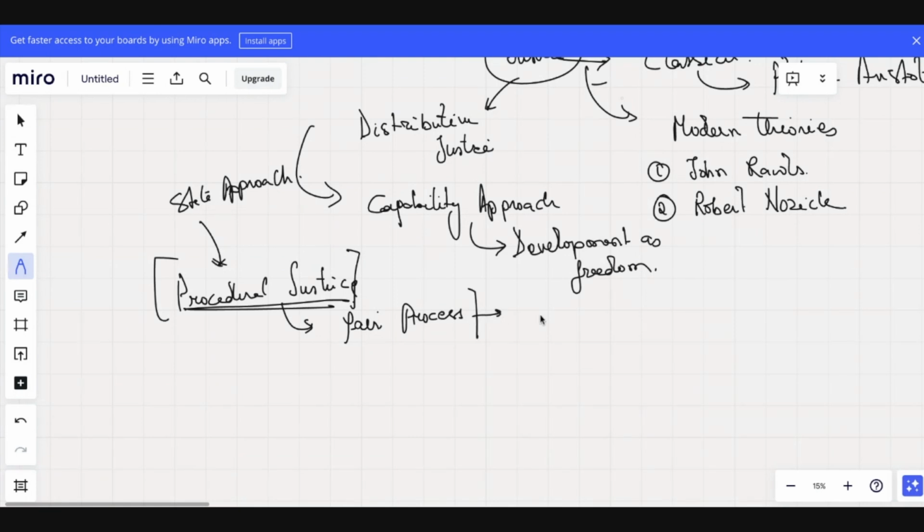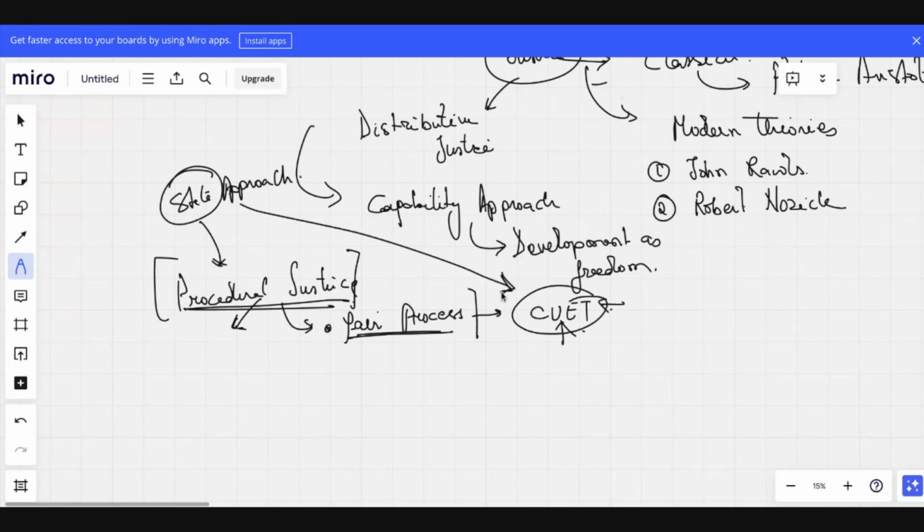When we talk about the CUET examination, if it is conducted in an unfair way, can we say that justice has been served to each and every student preparing for this examination? No, sir. So one is fair process, which is about the state mechanism, let's say ensuring the CUET examination.